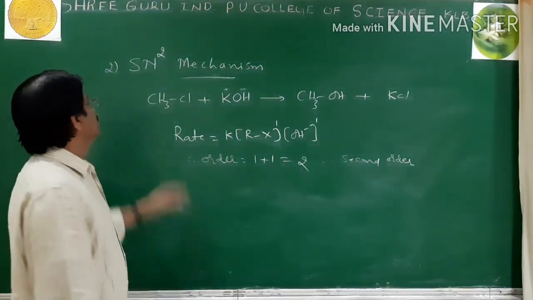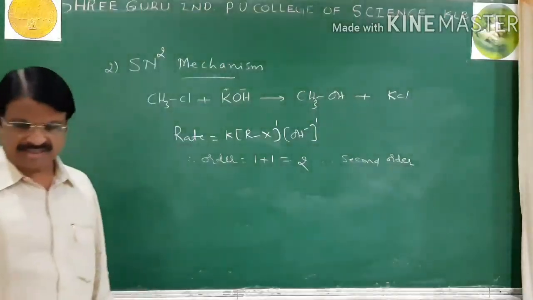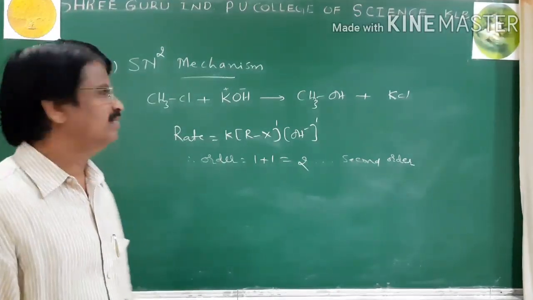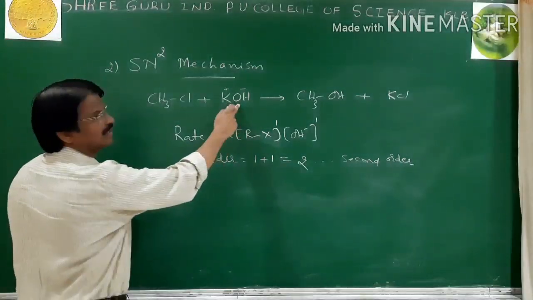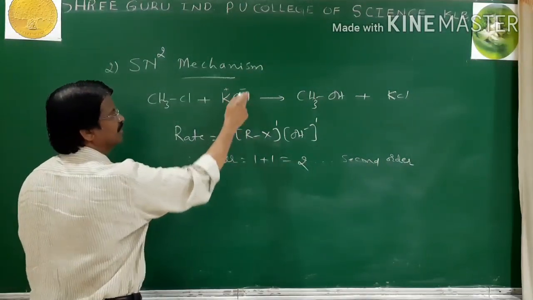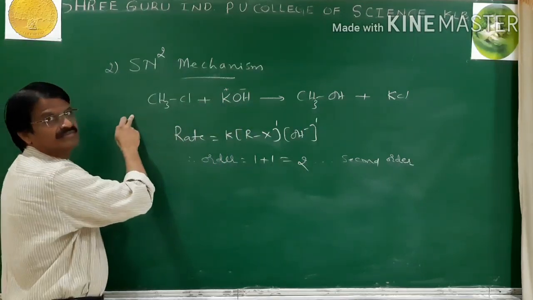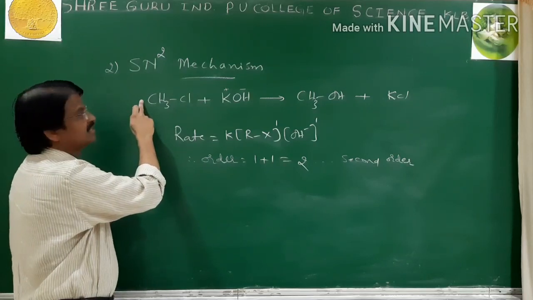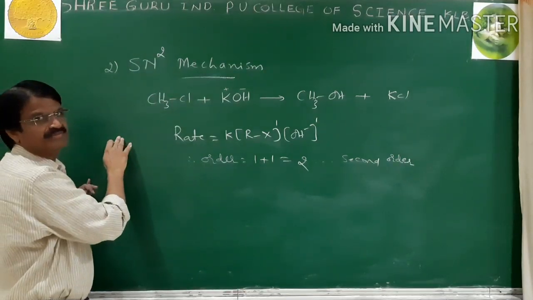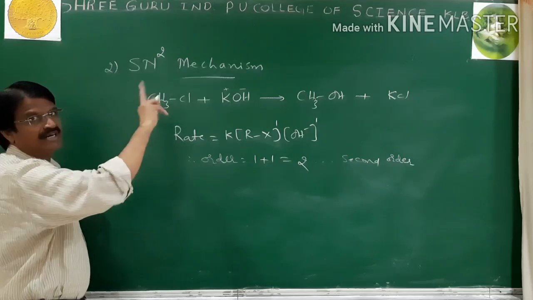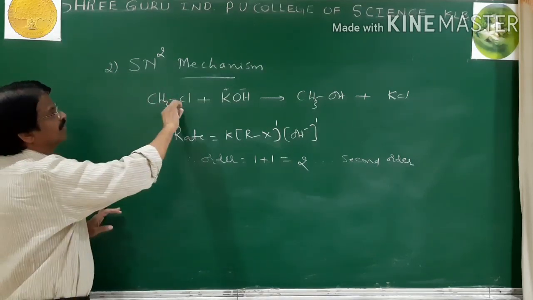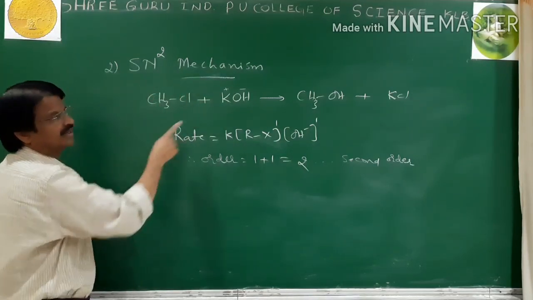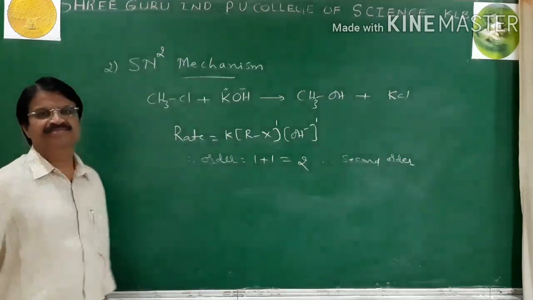Now, in the SN2 mechanism, it is a single-step mechanism in which the nucleophile, the OH ion, attacks the carbon from the rear side of the leaving group. Here, simultaneously, elimination of Cl and attack of OH occur.